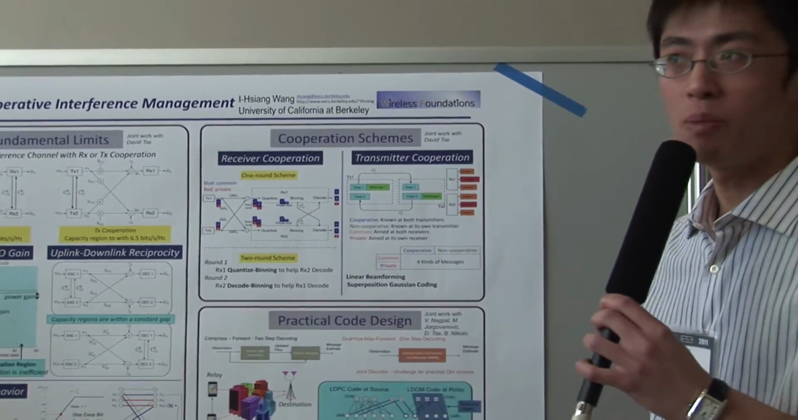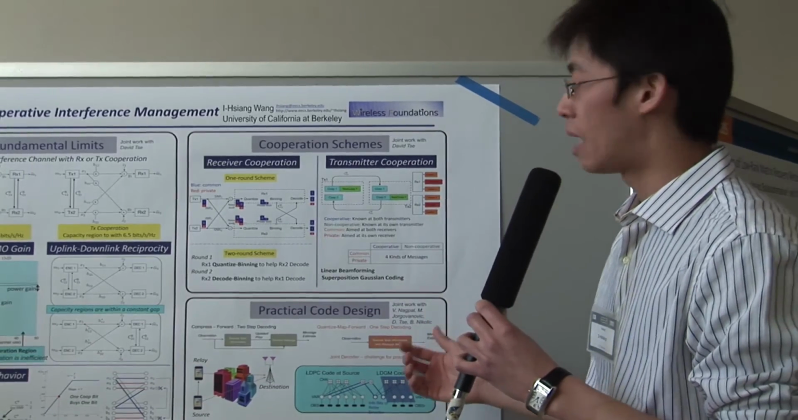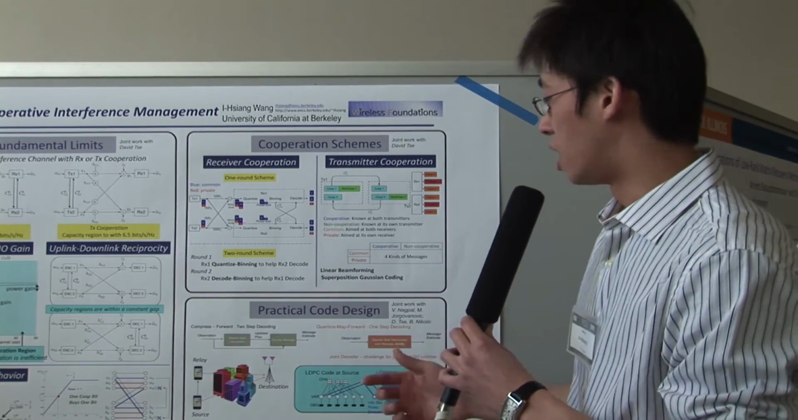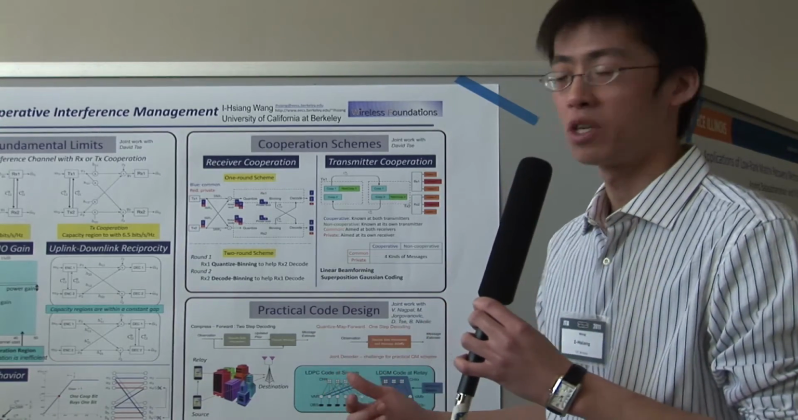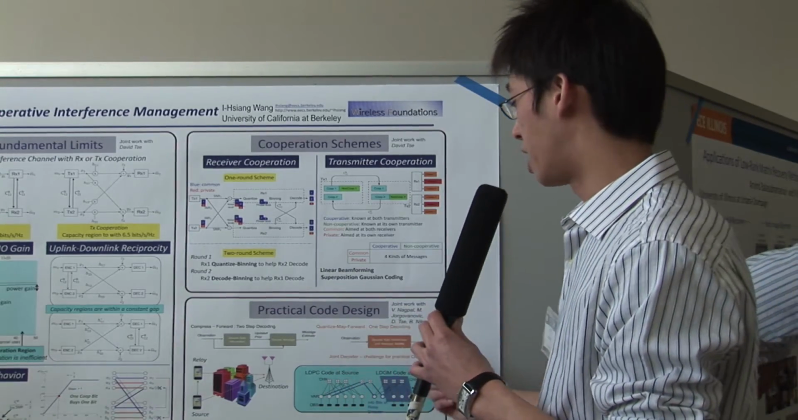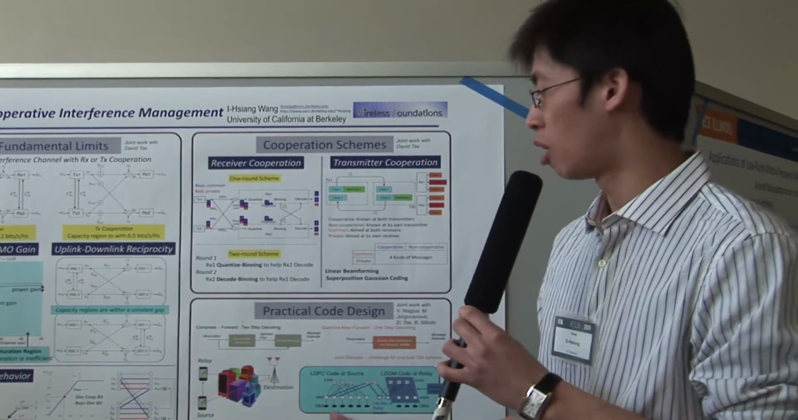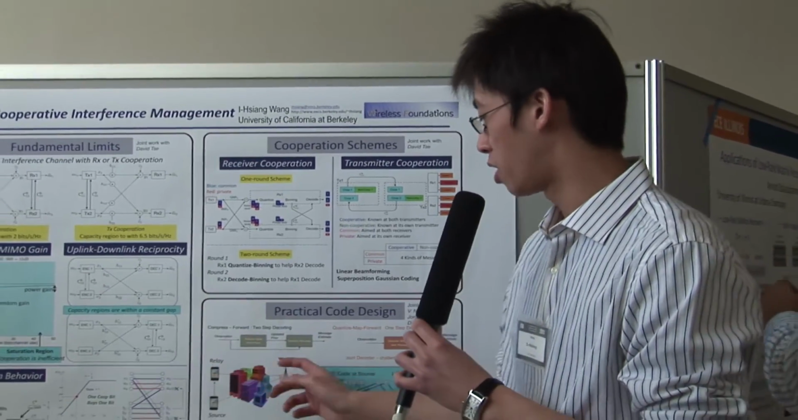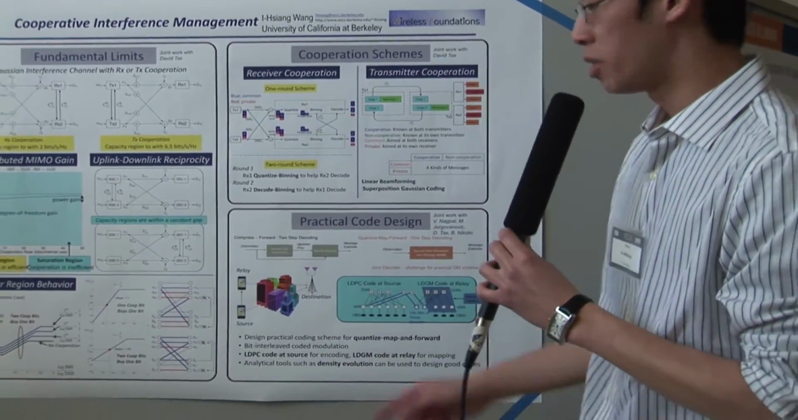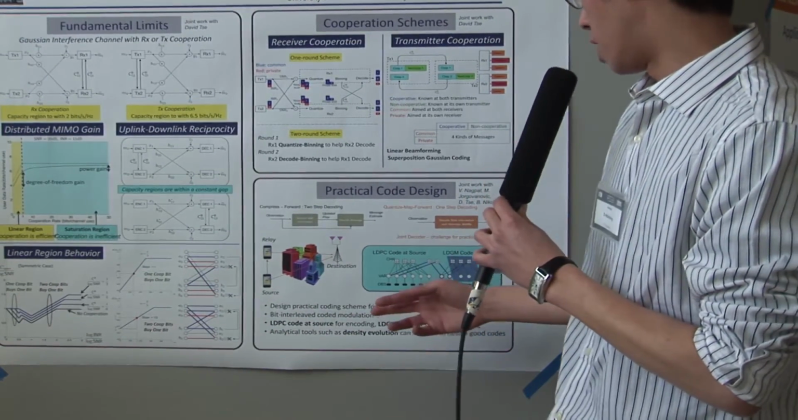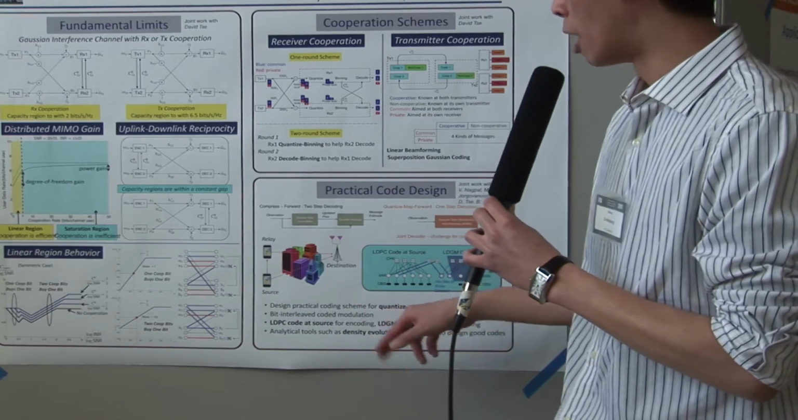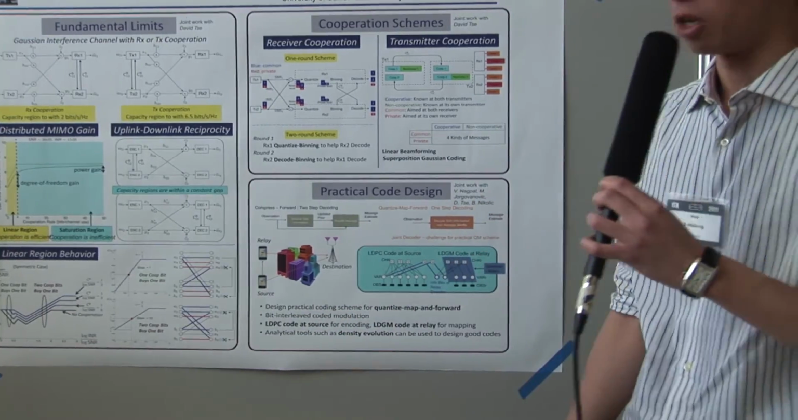Next, we aim to implement these proposed schemes. As a first step, we aim to implement an important module in receiver cooperation. This module is called the quantize-map-and-forward relaying scheme. For that purpose, we look at a simpler model with a single source, single relay, and single destination. We propose a modulation and encoding framework involving bit-interleaved coded modulation and low-density graph-based codes.